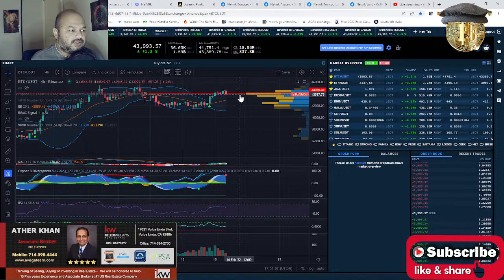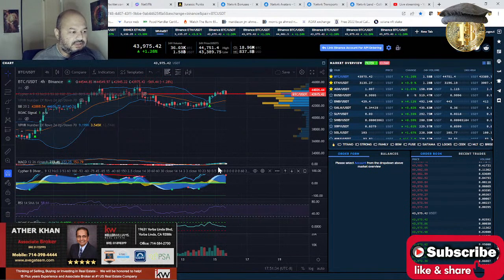So the thing is that I'm on the 4-hour chart, and right now you can see that the volume is very low, pretty low, and the MACD on the 4-hour chart is trying to turn into the other side. It is changing its color right now as we speak. It is showing a lighter green. So after that, it can flip to the red.